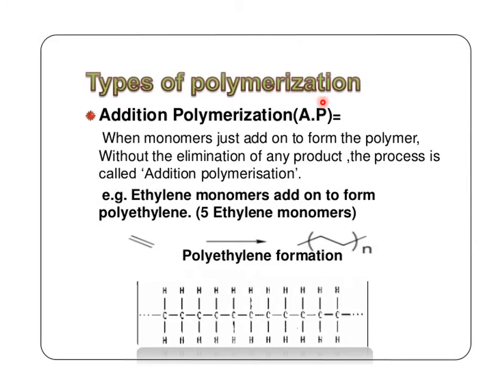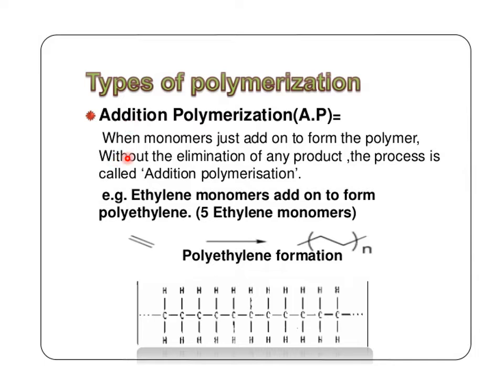So types of polymerization, two types of polymerization are there. First one is addition polymerization and second is condensation polymerization. So the main difference in this polymerization process is that in addition polymerization, a byproduct is not generated, while in condensation polymerization, a byproduct is generated.